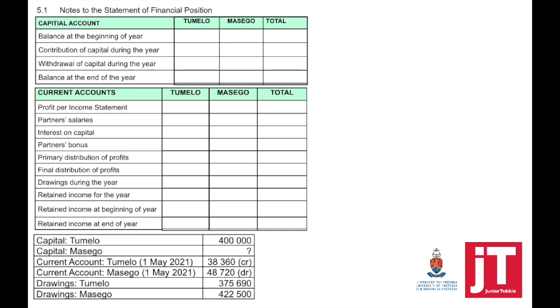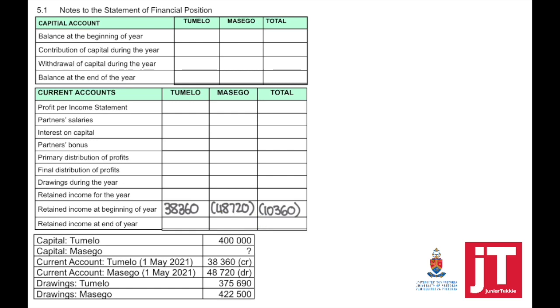The current account, the balances in the beginning, is your retained income in the beginning. Credit means positive, no brackets. Debit means negative, so it must be shown in brackets. To get the total, plus minus equals.